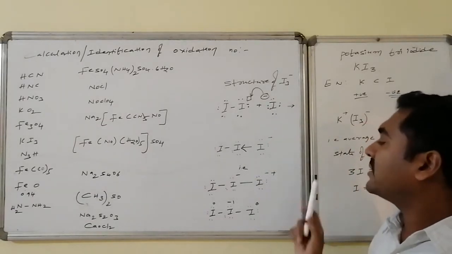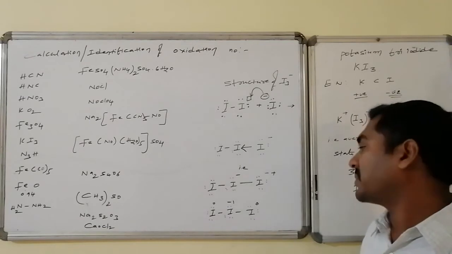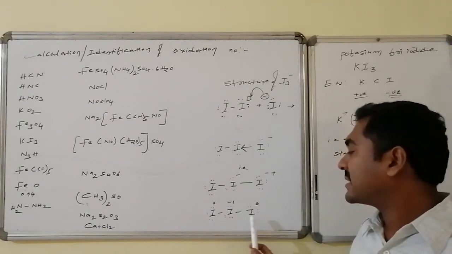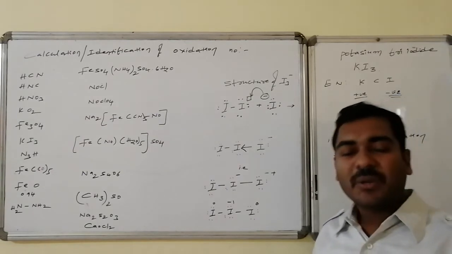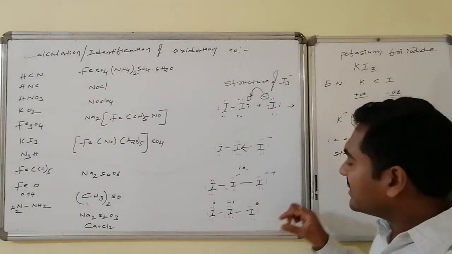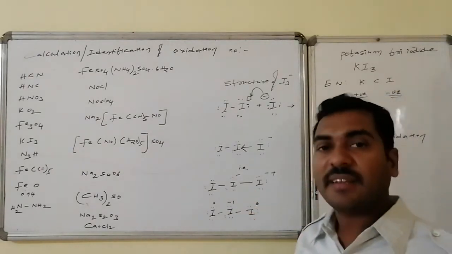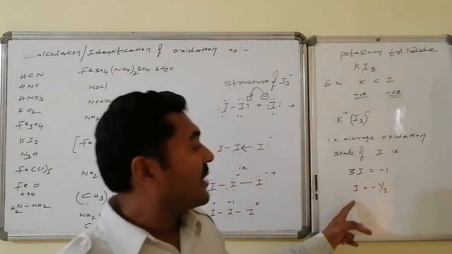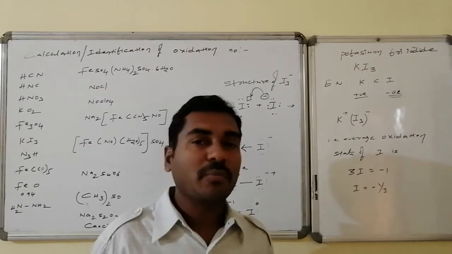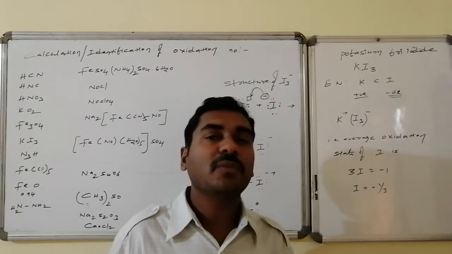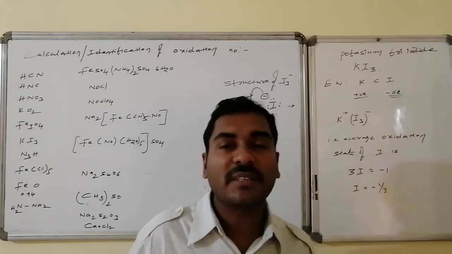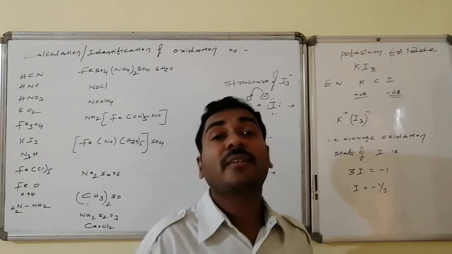Now it is getting 1 unit positive. Overall it will become equal to 0. So therefore the oxidation number of this iodine is 0, this iodine is -1, this iodine is 0. So as not to get much confusion, what we are taking is the average for these 3 iodine atoms, overall oxidation number is -1. So therefore the average oxidation number becomes -1/3, that is 1/3 of a unit of -1 oxidation number is present for the iodine in triiodide.